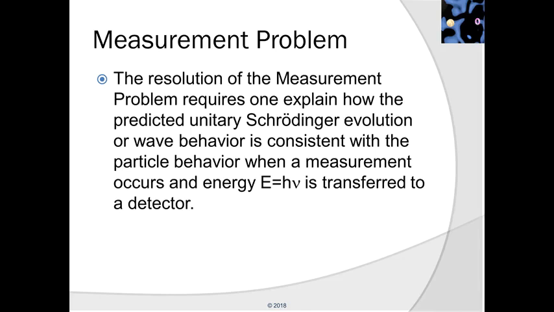Now we are in the position to understand the basics of the measurement problem. The resolution of the measurement problem requires one explain how the predicted unitary Schrödinger evolution, or wave behavior, is consistent with the particle behavior when a measurement occurs and energy E equals h nu is transferred to a detector. This definition, however, is not sufficient to fully understand the measurement problem.